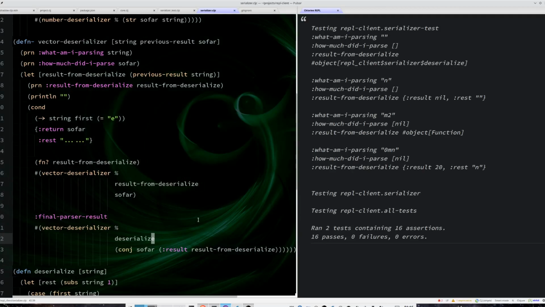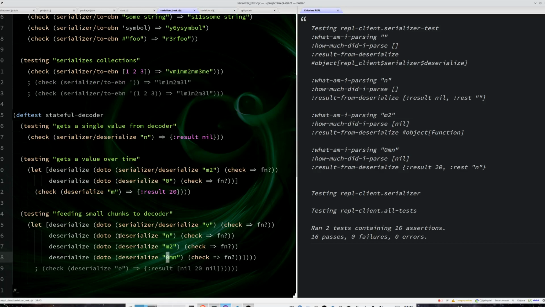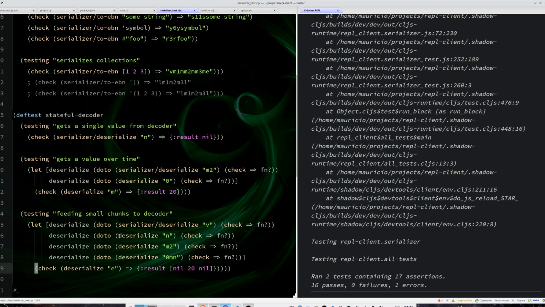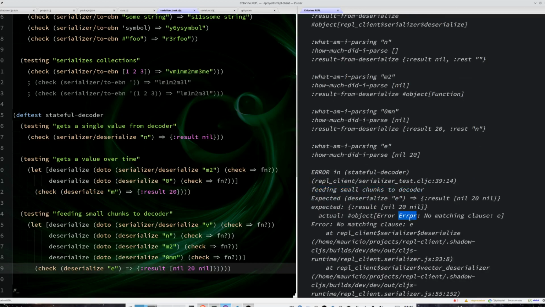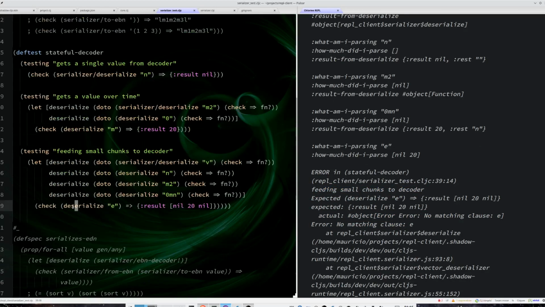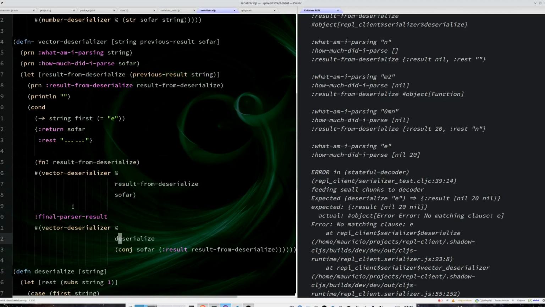And it seems right in some way, but we will see soon that it's not. So let's just keep iterating, and as you can see, I have a no matching clause E. And why do I have a no matching clause here?